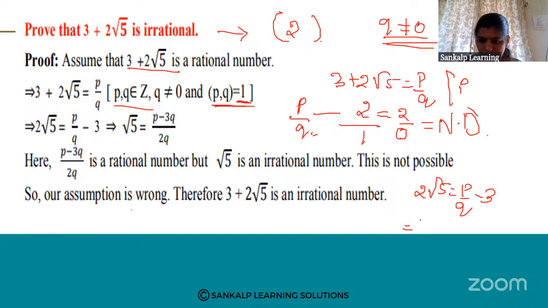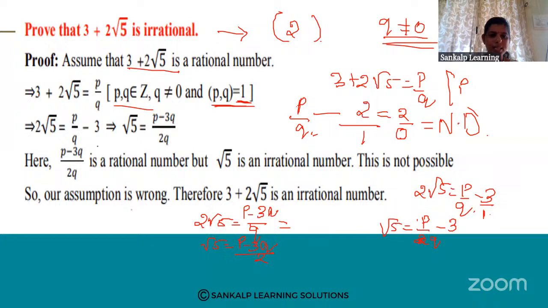Now transfer 2 to this side, so root 5 is equal to p minus 3q divided by 2q.